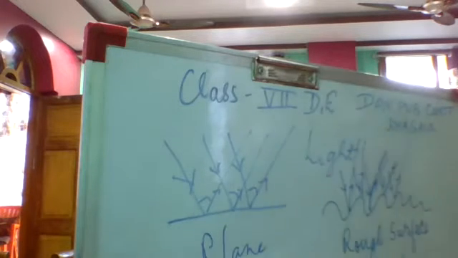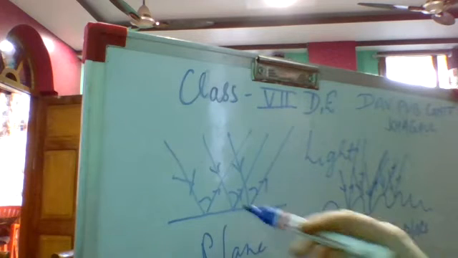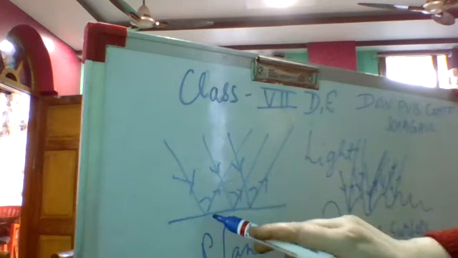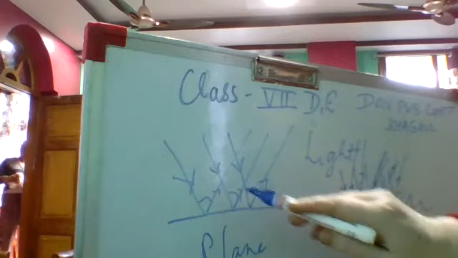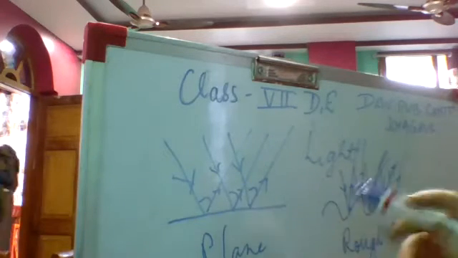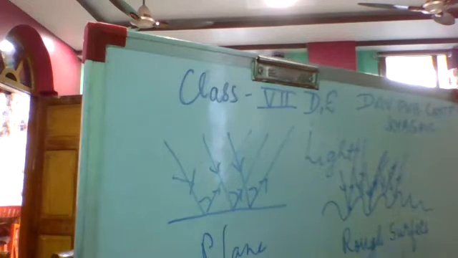Okay. Now, here we have discussed plane surface, for those who have joined late, plane surface and rough surface, and the reflection shown by the plane surface will be regular reflection, because the light rays falling on this form a similar angle with all the rays falling on the plane surface.